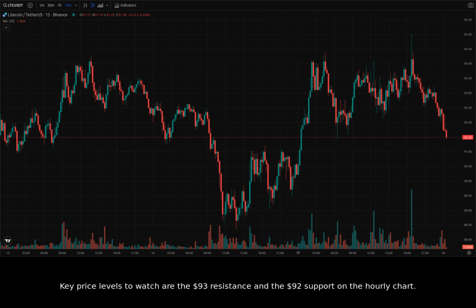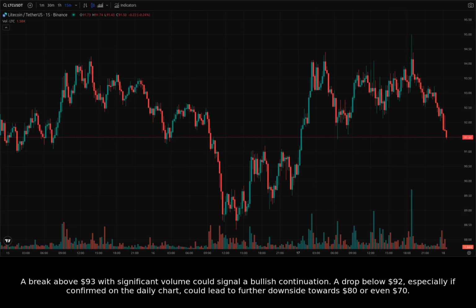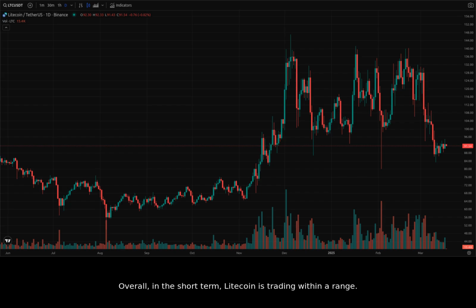Key price levels to watch are the $93 resistance and the $92 support on the hourly chart. A break above $93 with significant volume could signal a bullish continuation. A drop below $92, especially if confirmed on the daily chart, could lead to further downside towards $80 or even $70. Overall, in the short term, Litecoin is trading within a range.